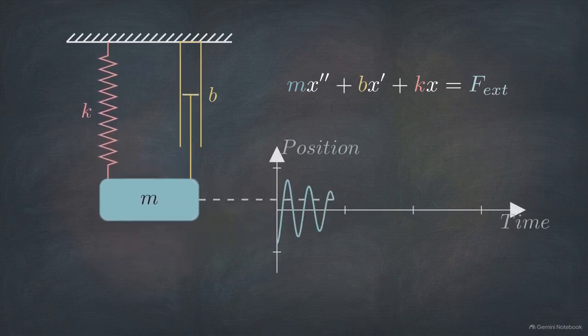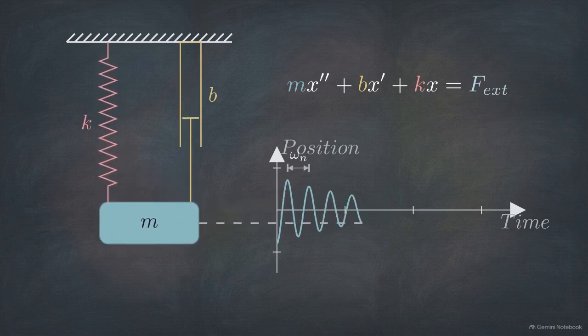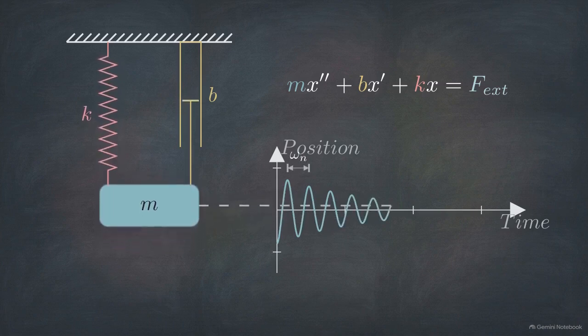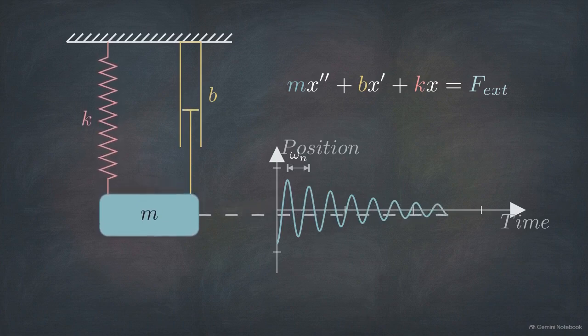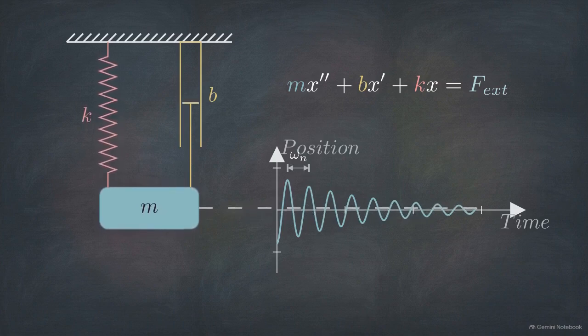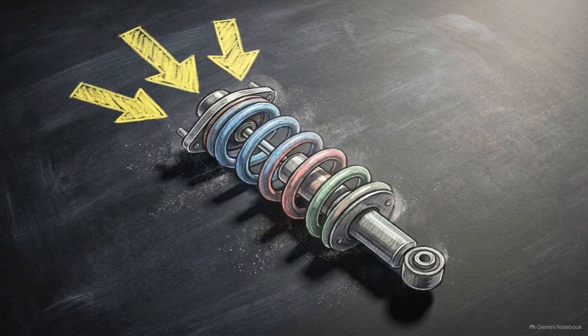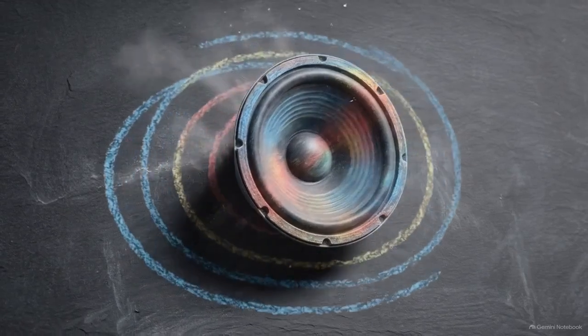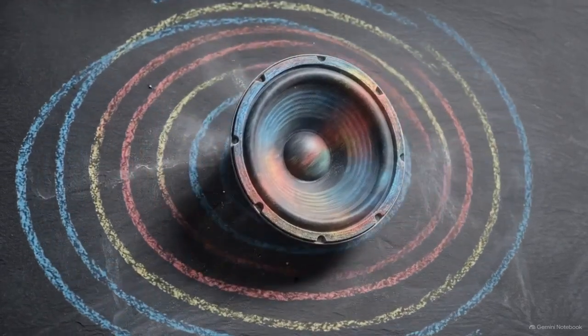If you push this block once, it wants to bounce at a very specific rate. We call that specific rate its natural frequency. Because of friction, that bouncing will eventually fade out to zero, unless an external force keeps pushing on it. This equation defines the predictable motion of almost any linear mechanical structure responding to an external load. For true resonance to occur, that external push has to follow a strict first rule.